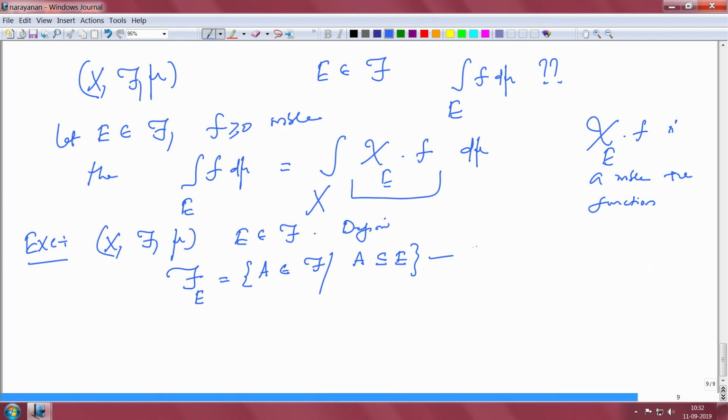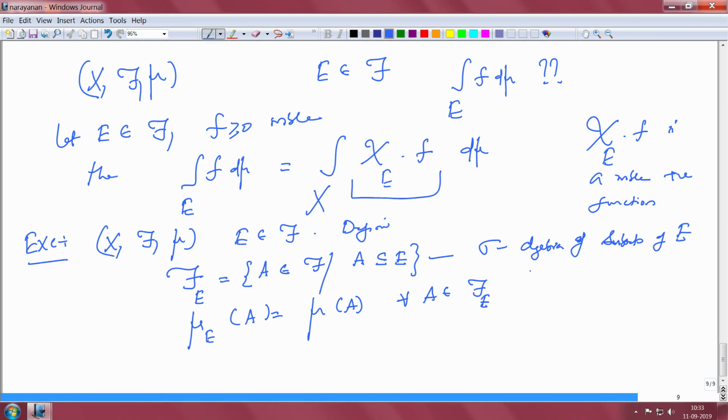Okay. So, prove that this is a sigma algebra of subsets of E. And define mu sub E of A equal to mu of A for every A in script F sub E. Okay. Then mu sub E is a measure.